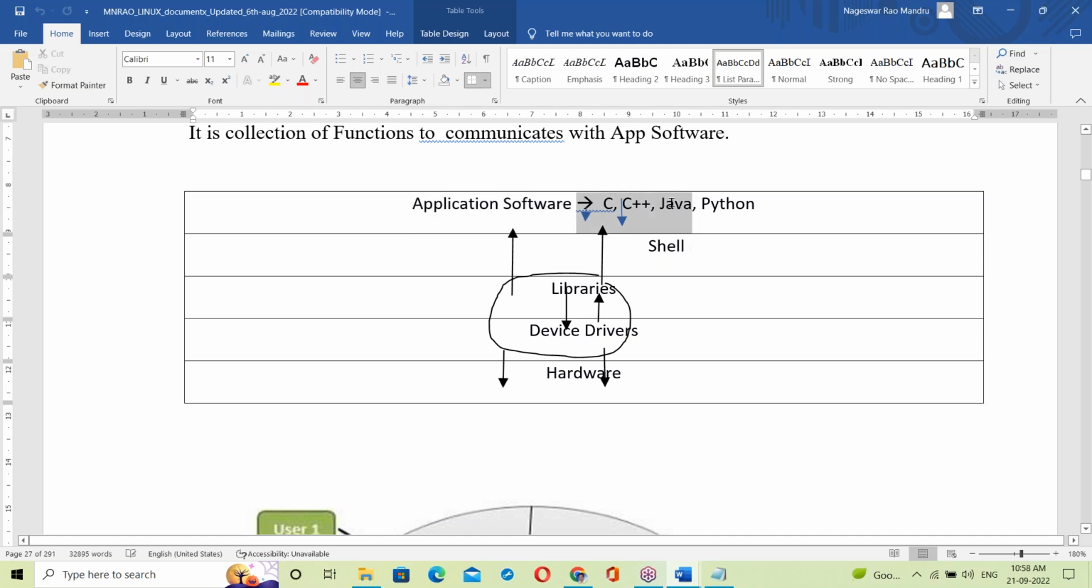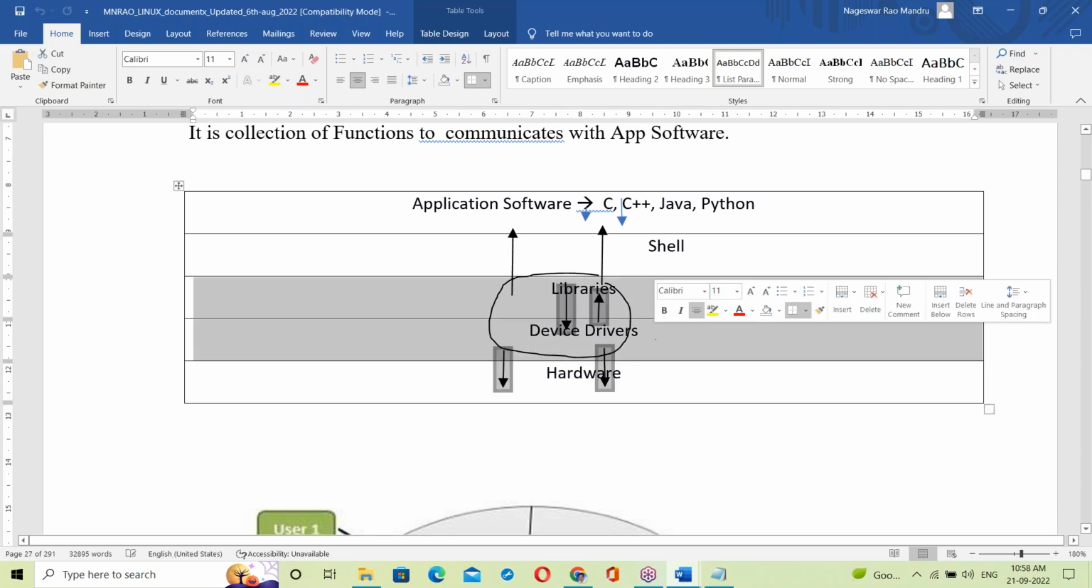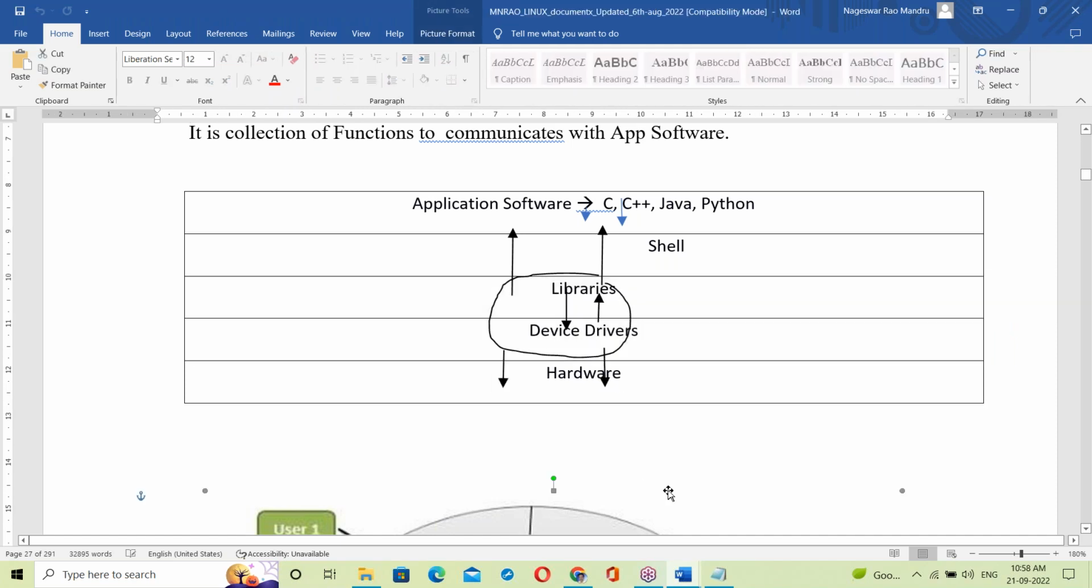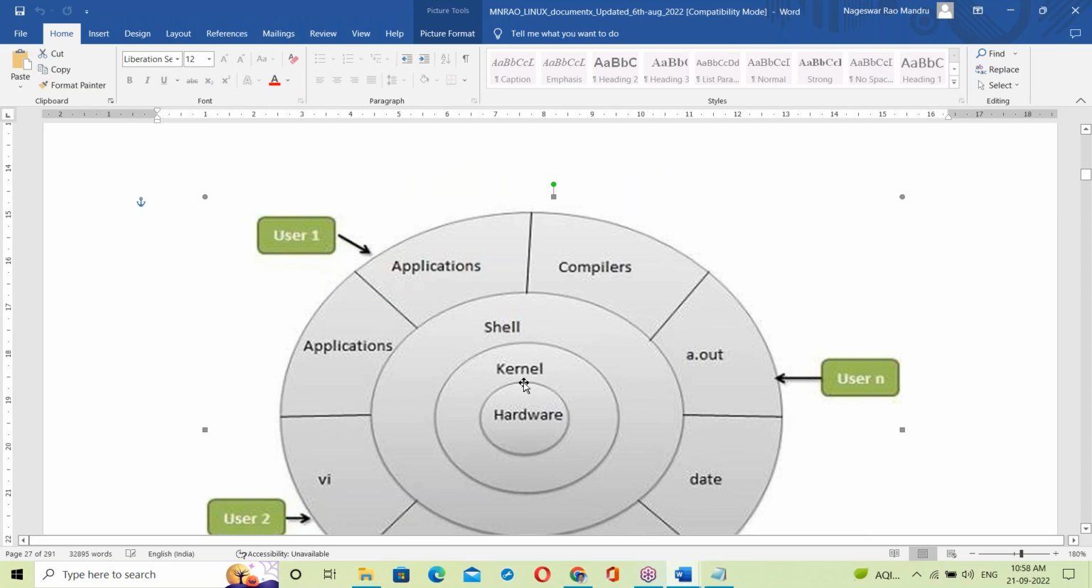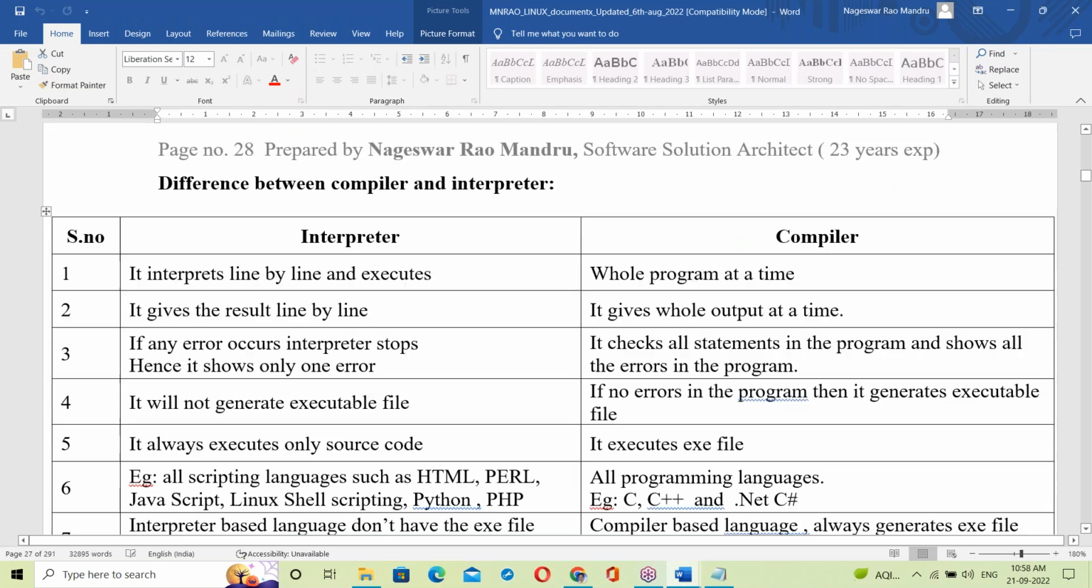So C, C plus plus and Java programs send data to the library, then to the device driver, then to the hardware component. Suppose a C program is delivering data: the data first goes to the library, then to the driver, then to the hardware. That is exactly the kernel. These two parts make up the kernel: libraries and device drivers. I think it's clear, right?